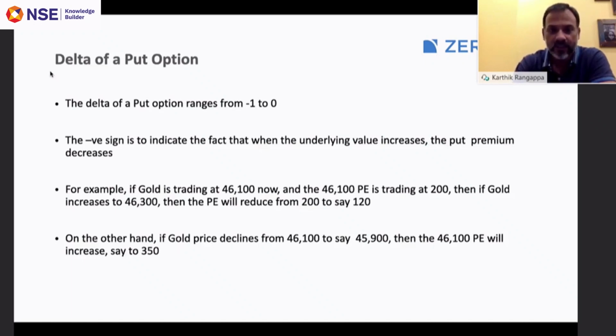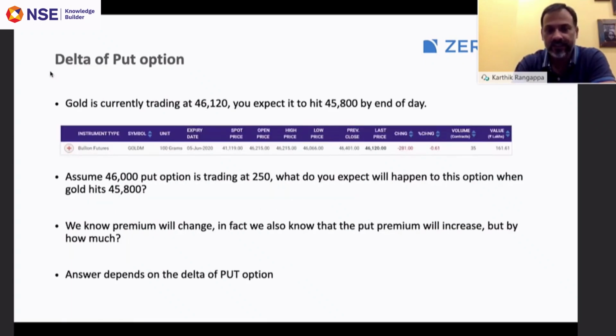So let's do some math around this and figure out how exactly this works. Currently gold is trading at 46,120. This is the price that I took in the morning. Assume the 46,000 put option is trading at 250.